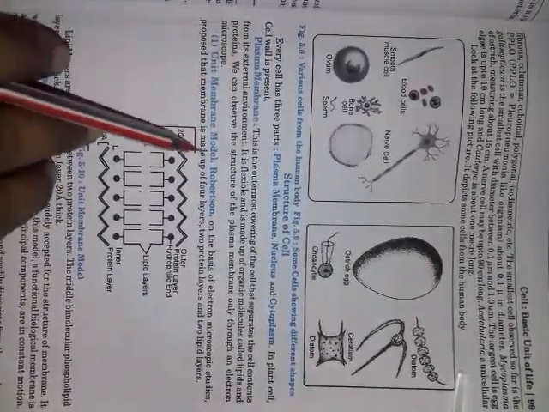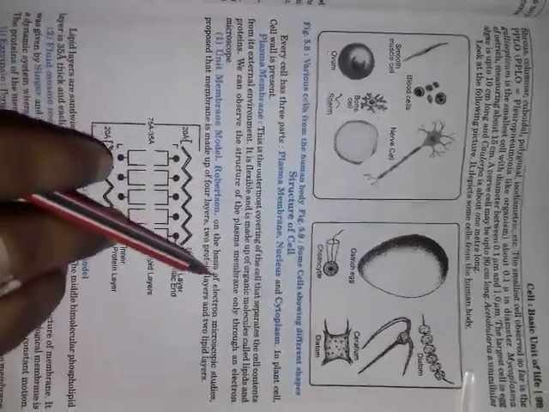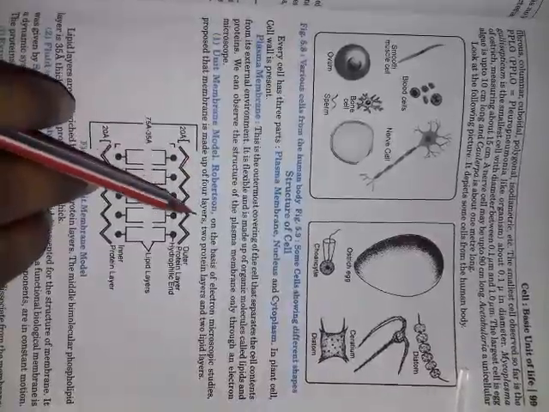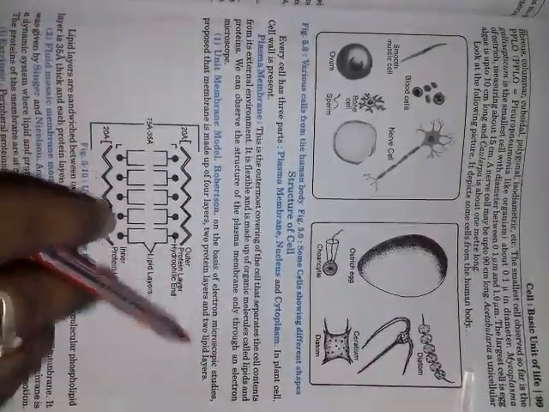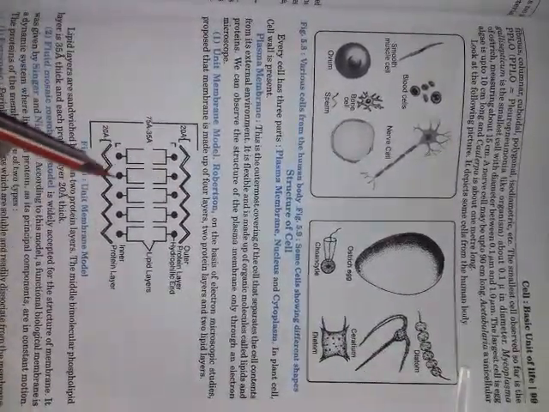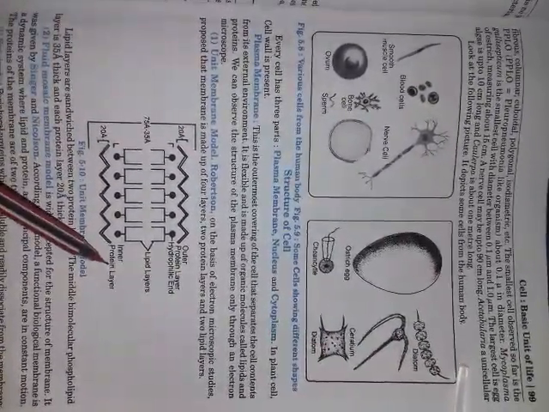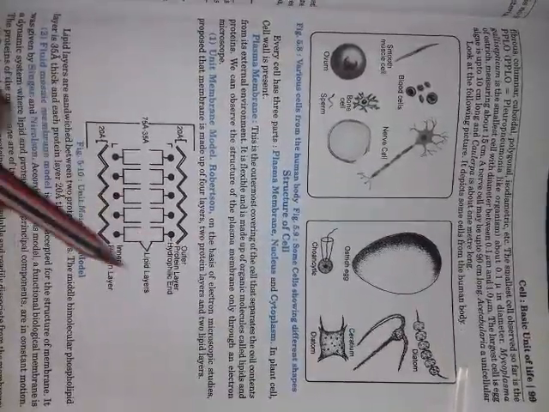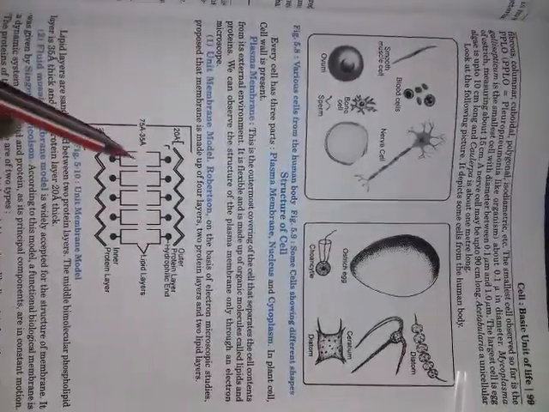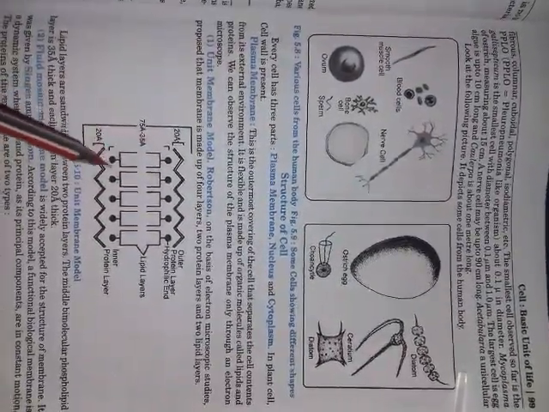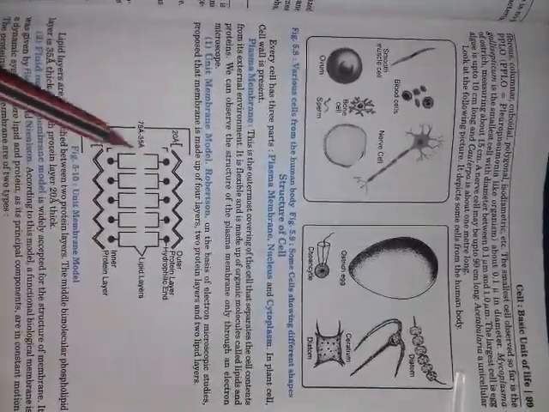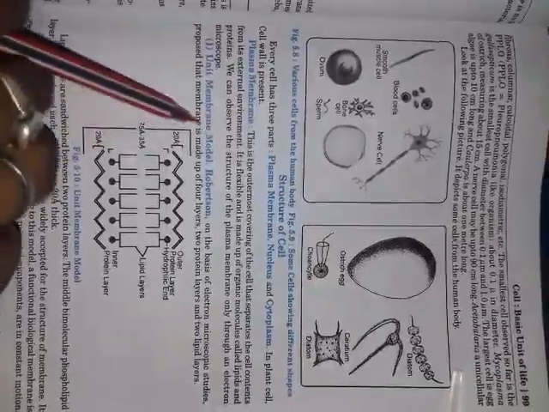The first model is the unit membrane model, given by the scientist Robertson. On the basis of electron microscope study, he proposed that the membrane is made up of 4 layers, 2 protein layers and 2 lipid layers: the outer and the inner protein layers, and between them the phospholipid layers. The phospholipid layer is 35 angstrom, and both the outer and inner protein layers are 20 angstrom, that is a total of 75 angstrom thick.